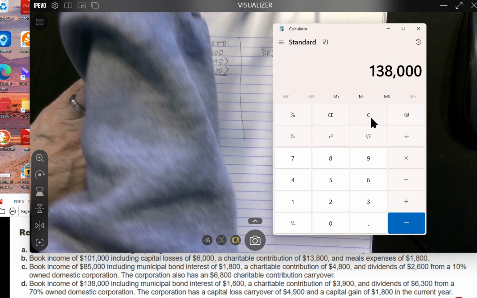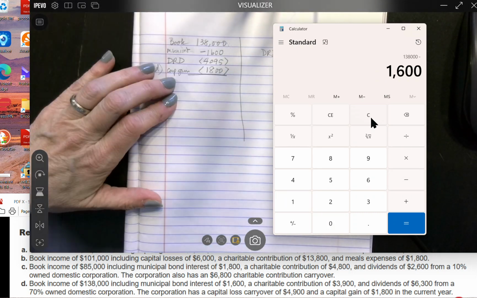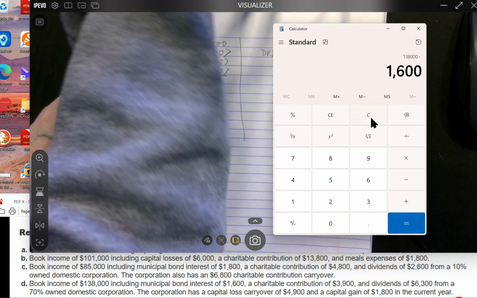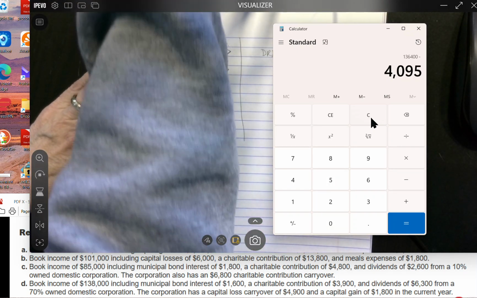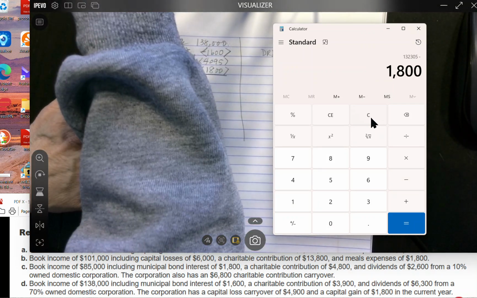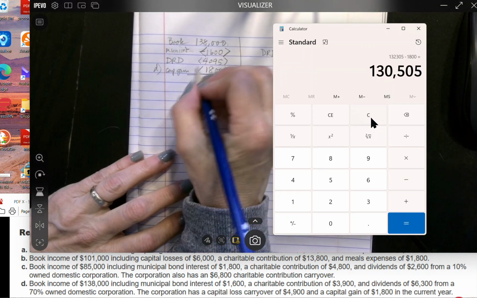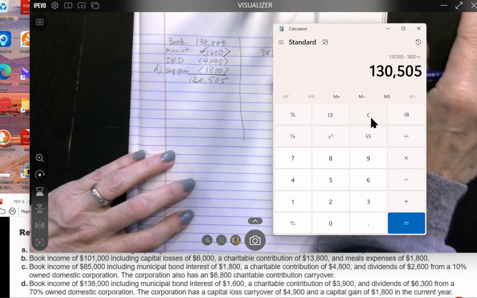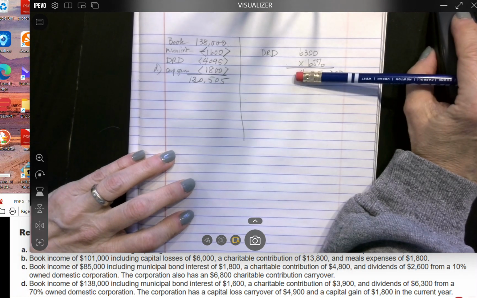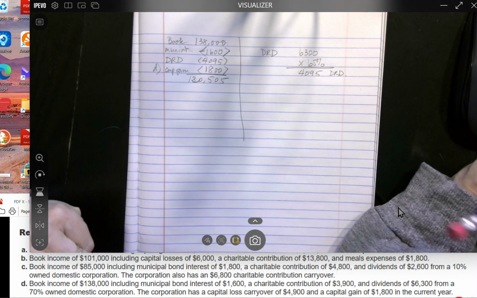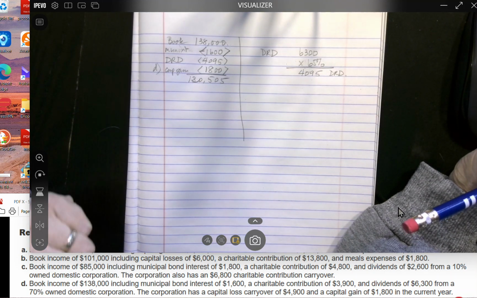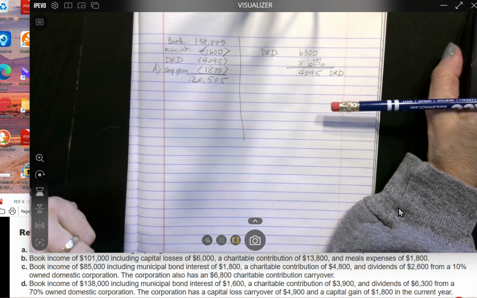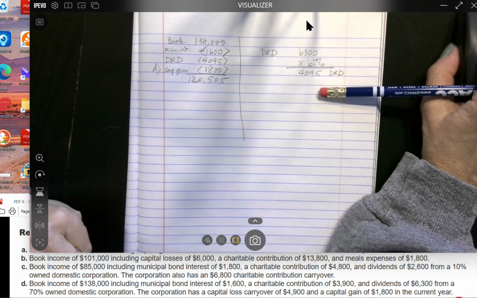So 138 minus 1,600. I guess I did a minus sign and brackets in the other. Minus 4,095 minus 1,800. 130,505 is our result. All right, so there you go. That gives you some examples of how these problems work, and hopefully that will help to assist you in your homework completion. Thank you.